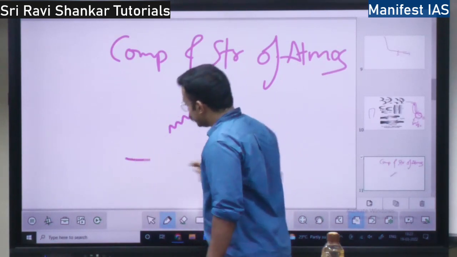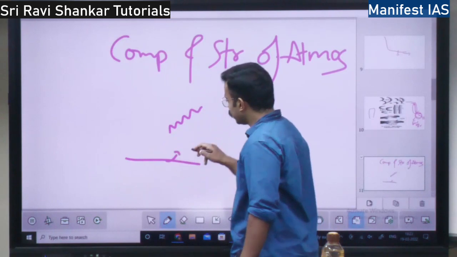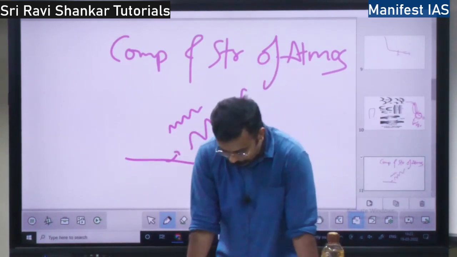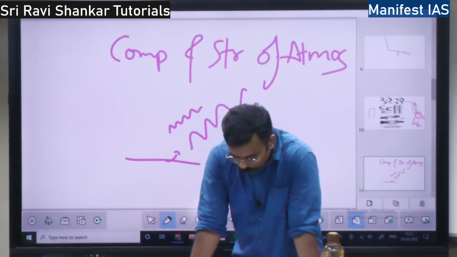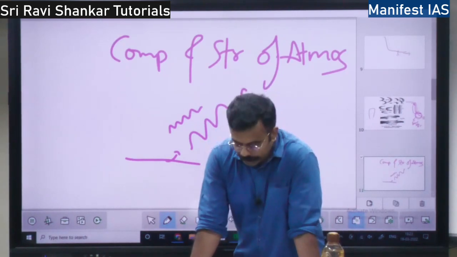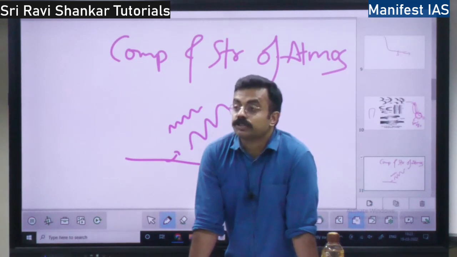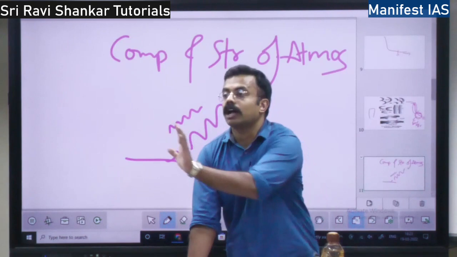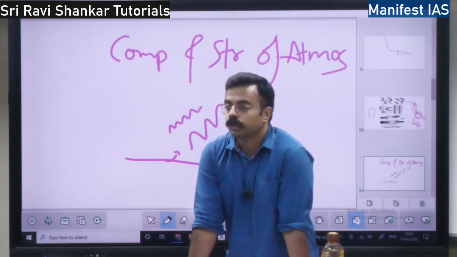When it hits the surface, whatever is reflected is long wave. Short wave will be converted into long wave, right? So this carbon dioxide is transparent to the insolation, means carbon dioxide will allow the heat to pass through, right?